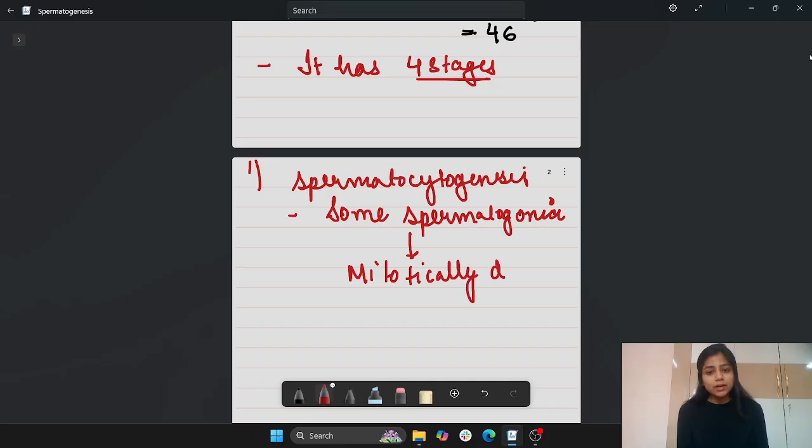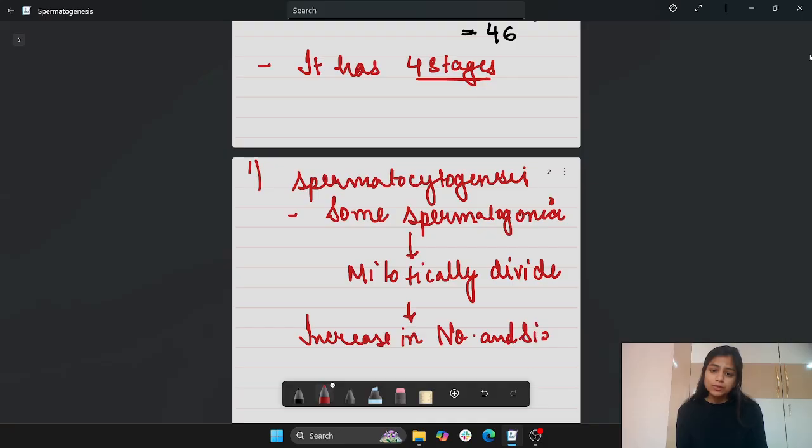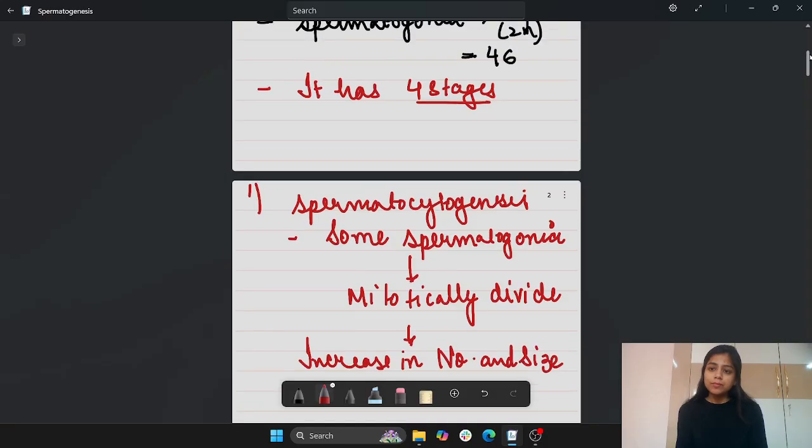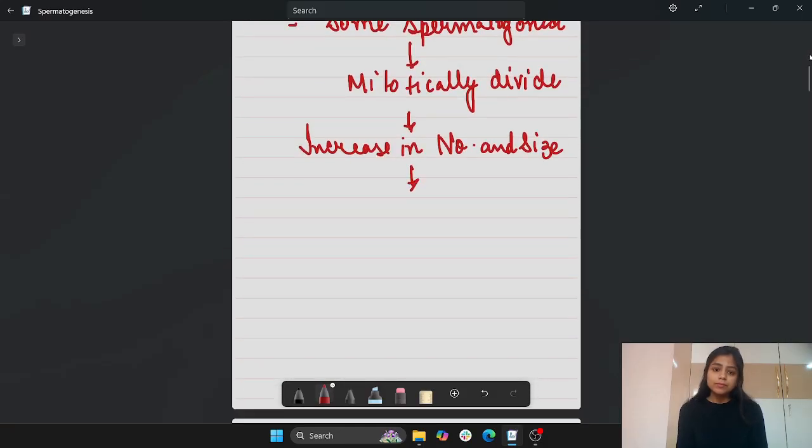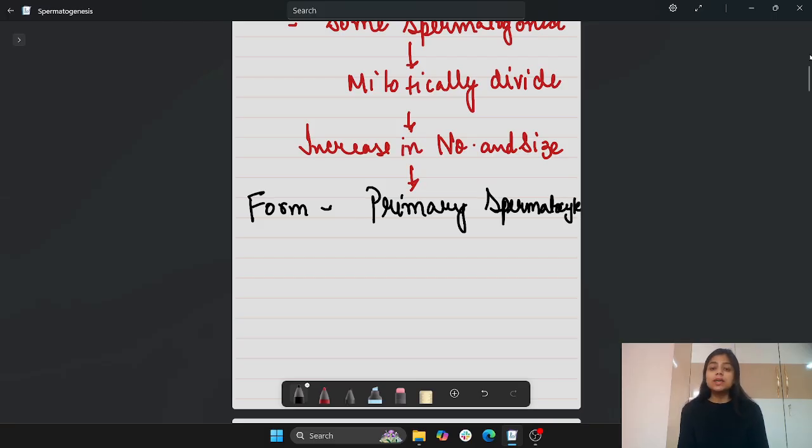They will divide, and increase in their number and size to form primary spermatocytes. This is a process of mitosis, so it's an equational division.